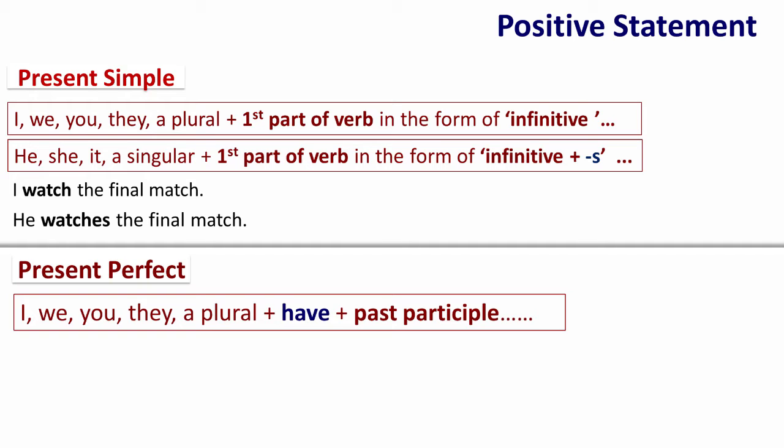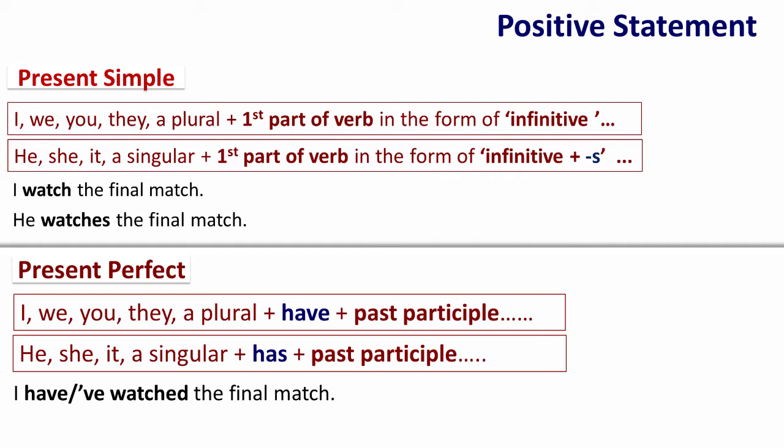For example, I have or I've watched the final match. Or he, she, it, or a singular, followed by has, followed by the past participle. For example, he has or he's watched the final match.